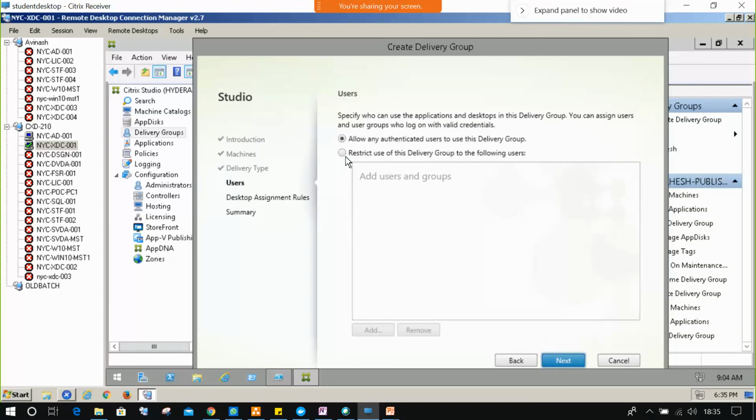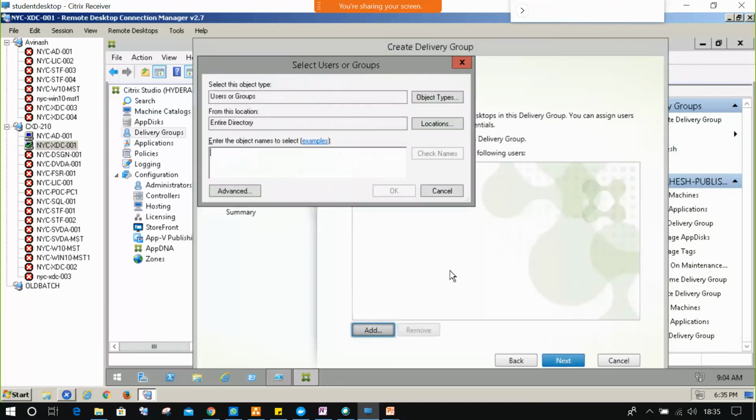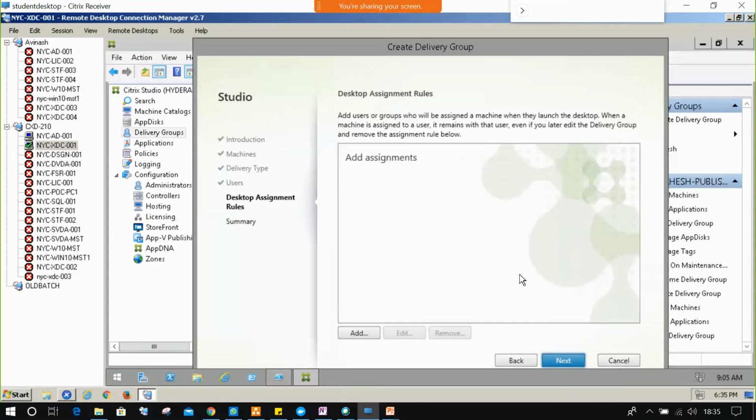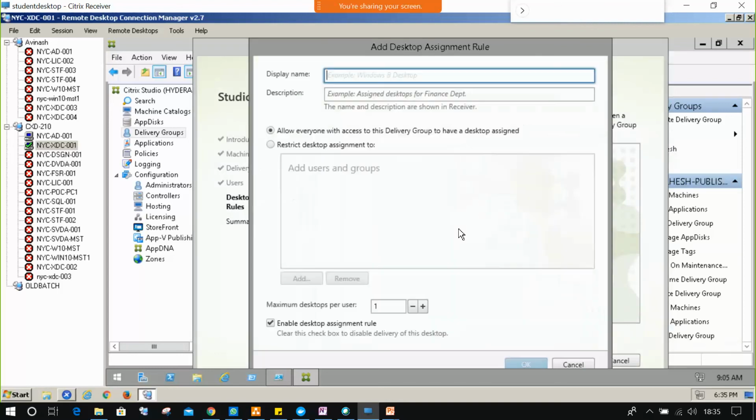So who are the users? Citrix underscore users. Okay, next, desktop assignment rule. What is the desktop assignment rule? What machine name did I give earlier? MAH, right? MAH hyphen Static.